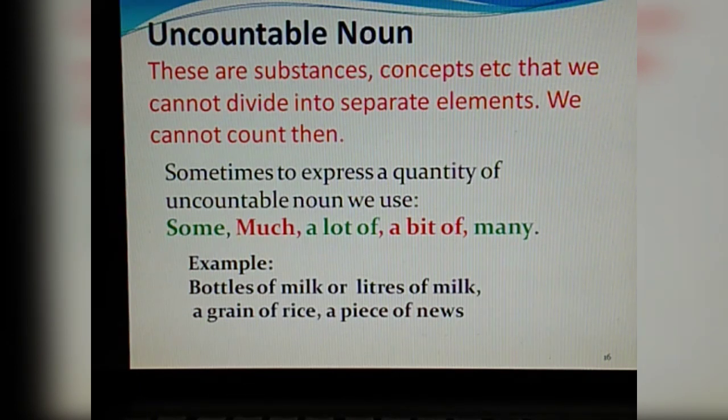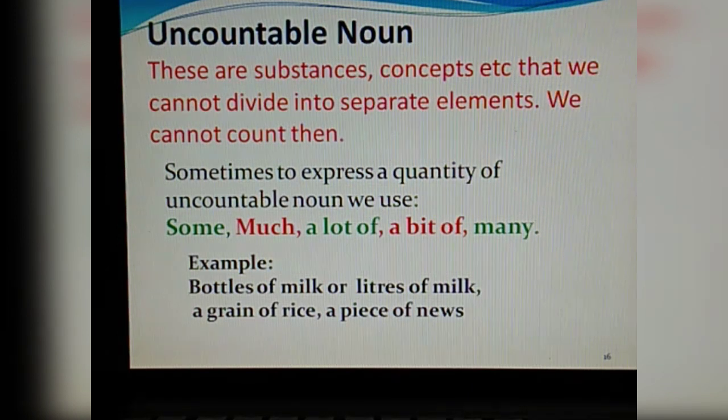And sometimes we use some words or terms to express a quantity of uncountable nouns, to show how much it is. So we use words with uncountable nouns like some, much. Much is generally used for uncountable nouns. A lot of may be used again for uncountable. A bit of, many, again for uncountable nouns.